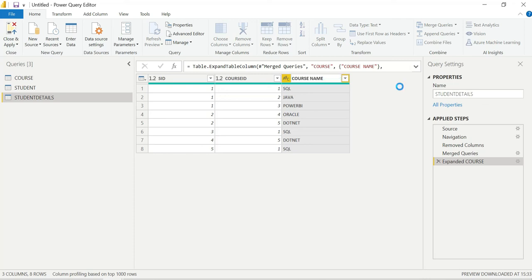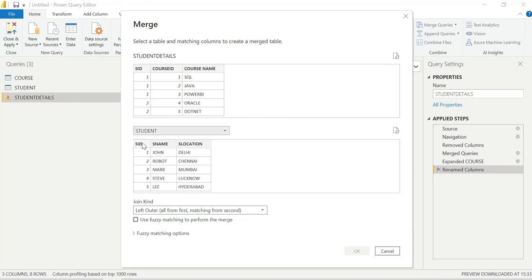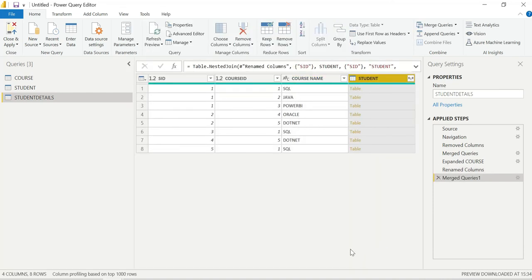Can rename here. Okay, course name. Now the other thing I need to perform is merge queries. Merge queries again. Now I need to perform student. In student, what is the common column? Student ID and student ID. These are both matching. Match done. Click on OK.